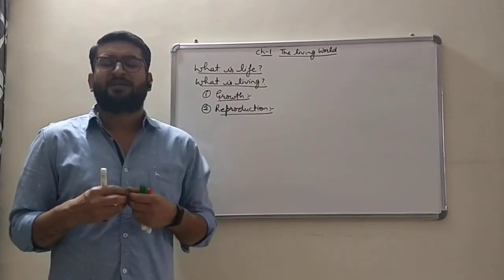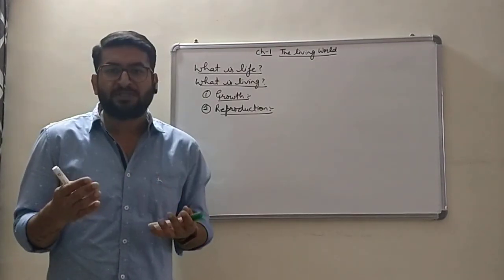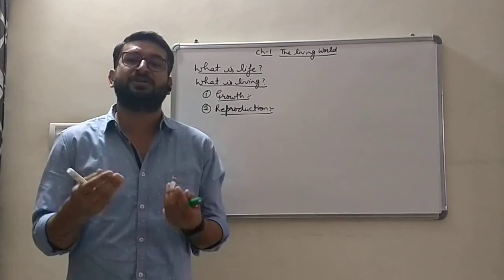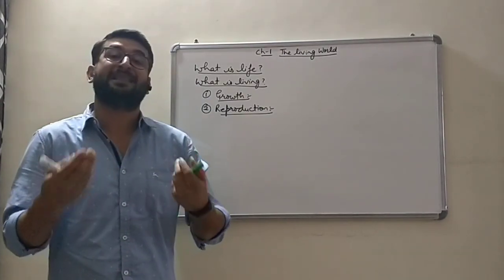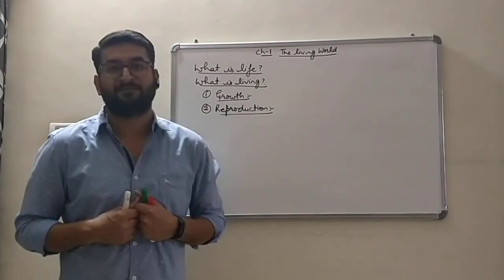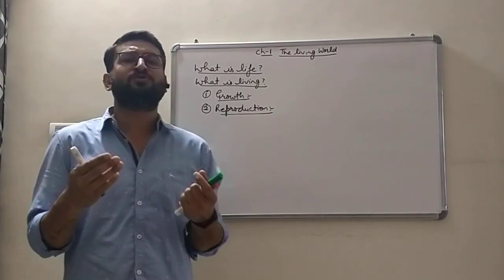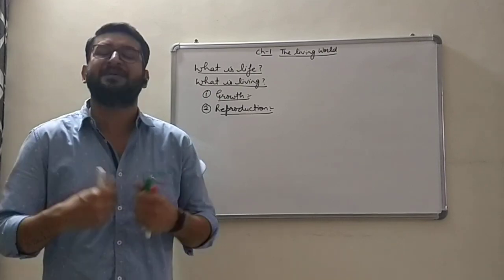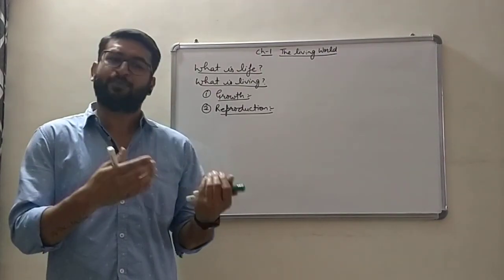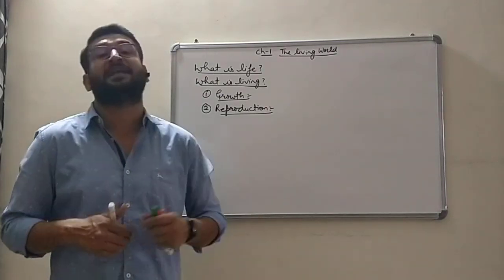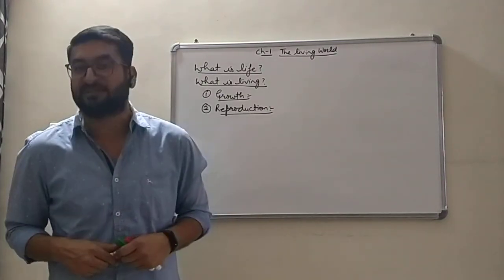Hinny or mules, these are certain animals which are produced by fertile organisms, but they themselves are sterile. जो हिनी है बच्चे और जो म्यूल्स है वो खुद बच्चे पैदा नहीं कर सकते. They are sterile offsprings. So they are produced by reproduction, but further on they cannot give rise to a new organism.